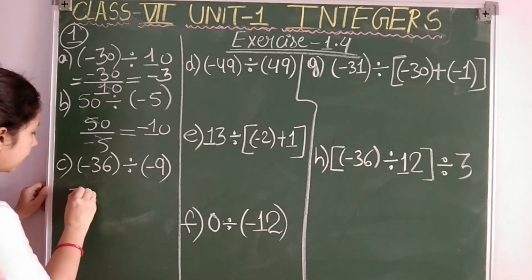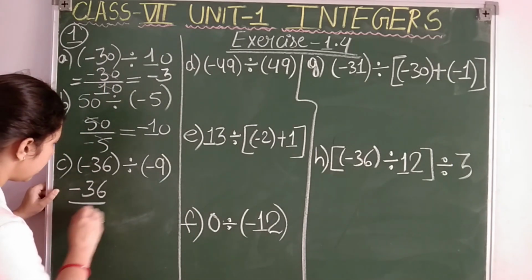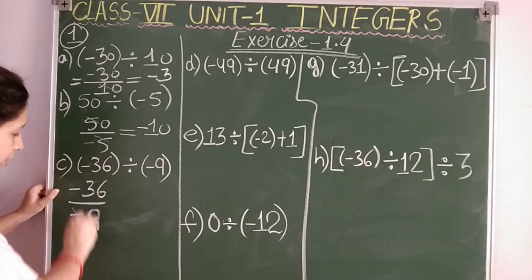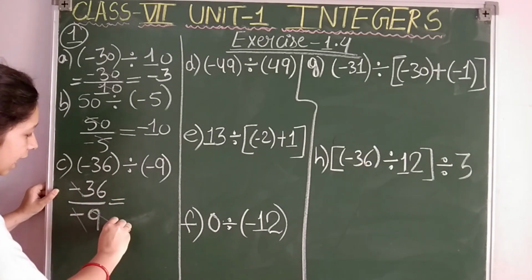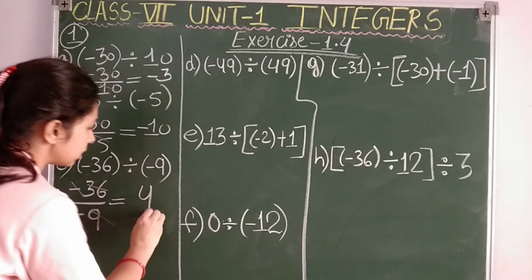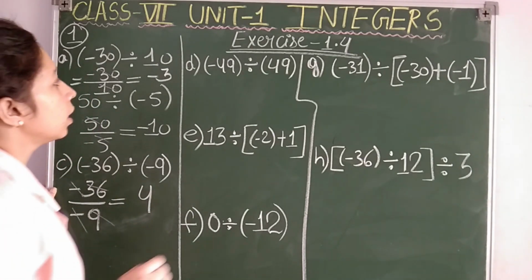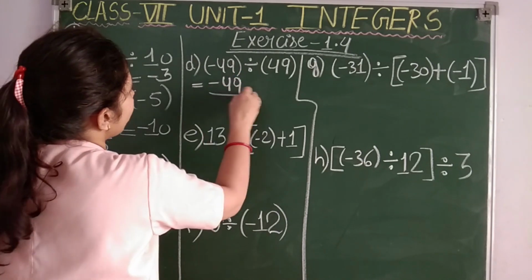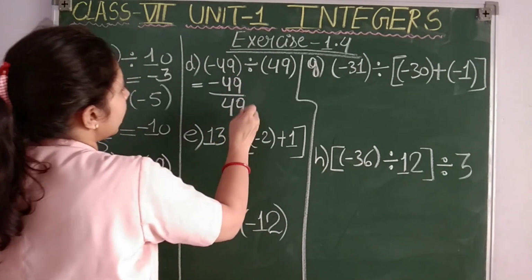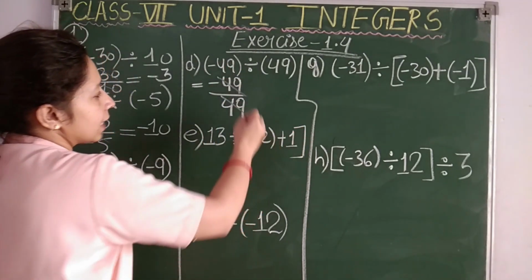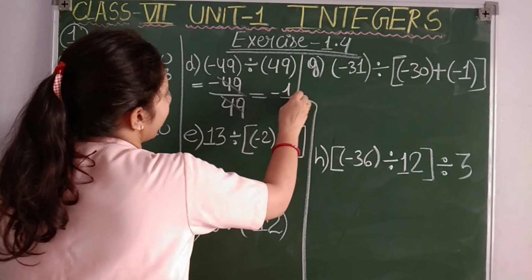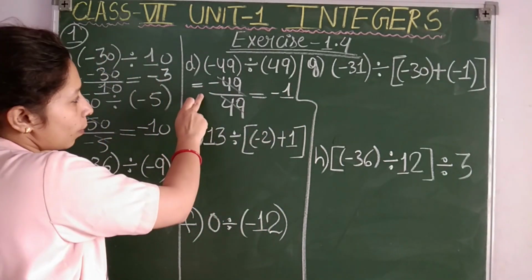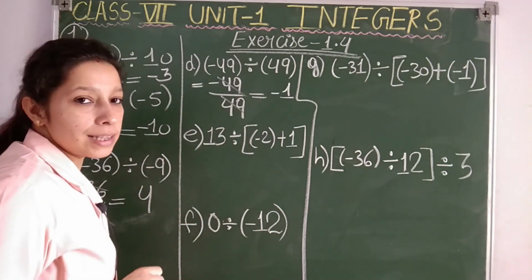So minus 36 divided by minus 9: minus minus cancel, 9 ones are 9, 9 fours are 36, so the result is a positive 4. D point, minus 49 divided by plus 49, again 49 cancelled, we will get minus 1 upon 1, so minus 1 upon 1 can be written as minus 1.